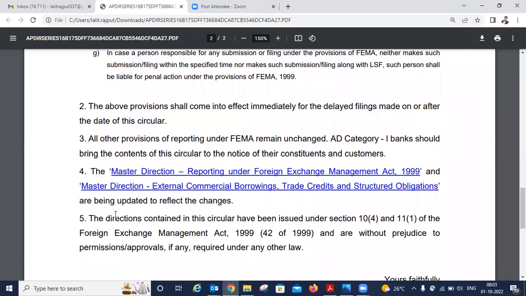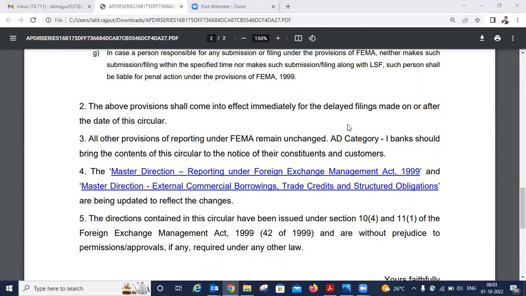Further, if you talk about under which law RBI has been authorized to issue this circular, the directions contained in the circular have been issued under section 10 subsection 4 and section 11 subsection 1 of the Foreign Exchange Management Act 1999, 42 of 99, and are without prejudice to the permission or approval, if any, required under any other law. So that simply means RBI is authorized to issue such kind of circulars. And this is all about this.